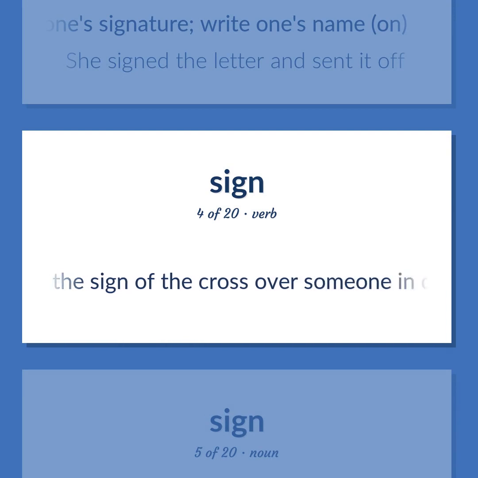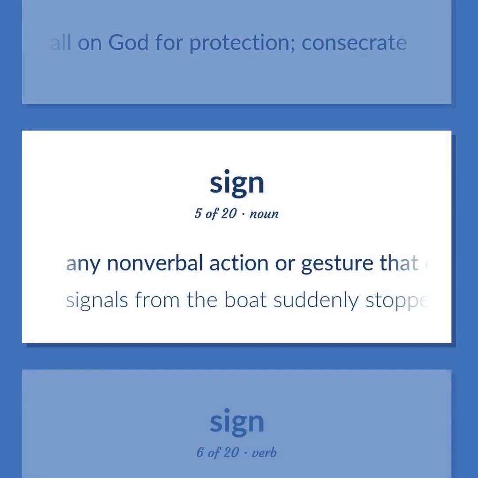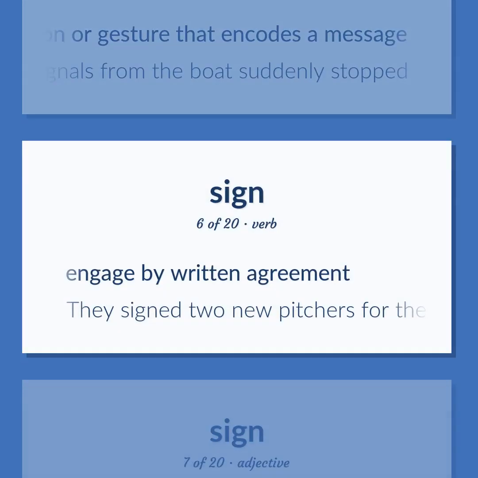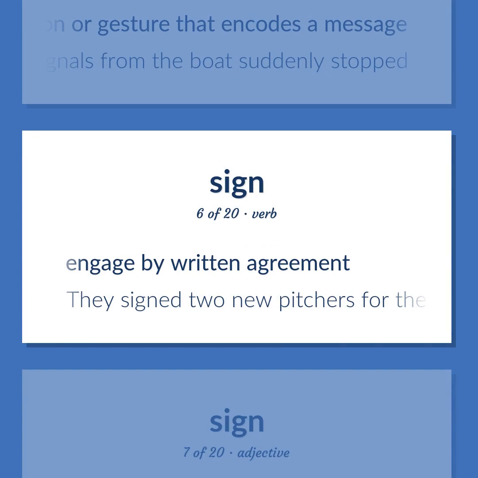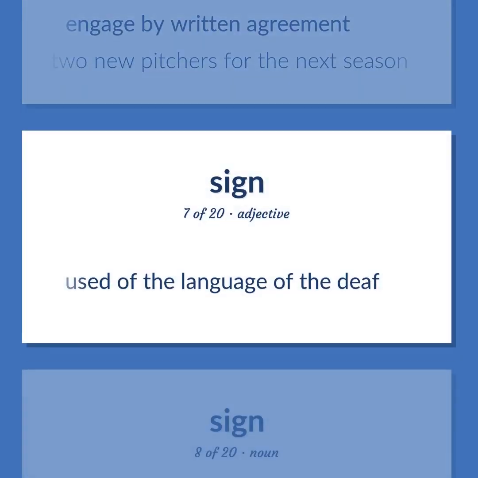Make the sign of the cross over someone in order to call on God for protection. Consecrate. Any nonverbal action or gesture that encodes a message. Signals from the boat suddenly stopped. Engage by written agreement. They signed 2 new pitchers for the next season. Used of the language of the deaf.